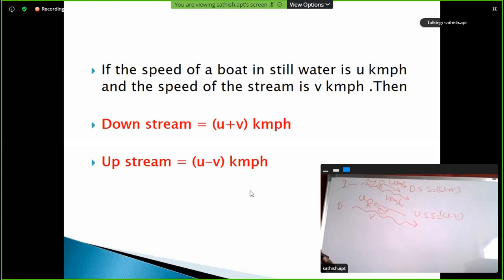Downstream speed is equal to u plus v kmph. Upstream speed is equal to u minus v kilometers per hour.